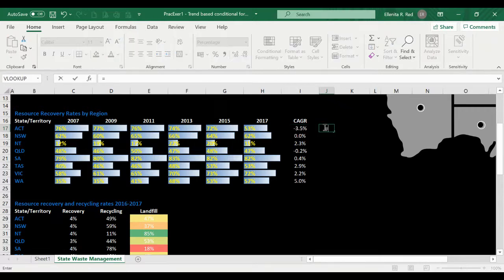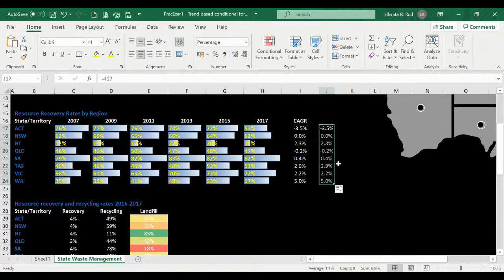So to do that, let's just copy. I use the equal symbol to copy the content of I17 to J17. Okay, because what we want to happen this time is that we will be using conditional formatting, and we will be removing the numeric value.